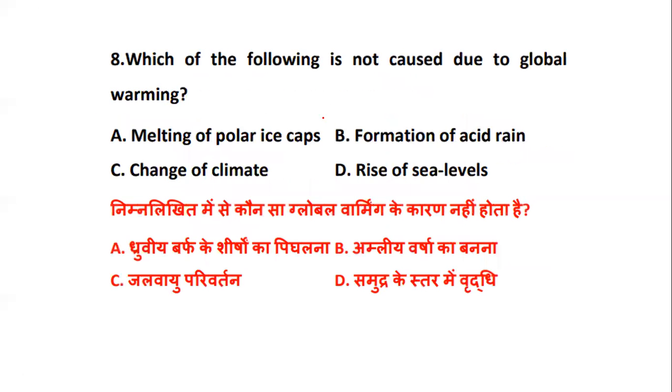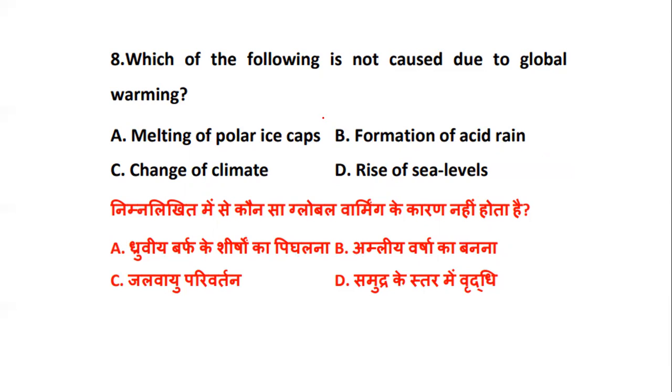Okay. Now, which of the following is not caused due to global warming? See, the question has to be read very properly. Which of the following is not caused due to global warming? Whether it is melting of polar ice caps, formation of acid rain, change of climate, or rise of sea levels. It is asking which of the following is not caused due to global warming. Okay.